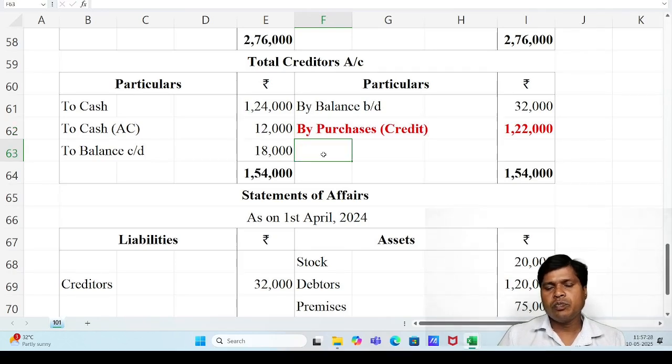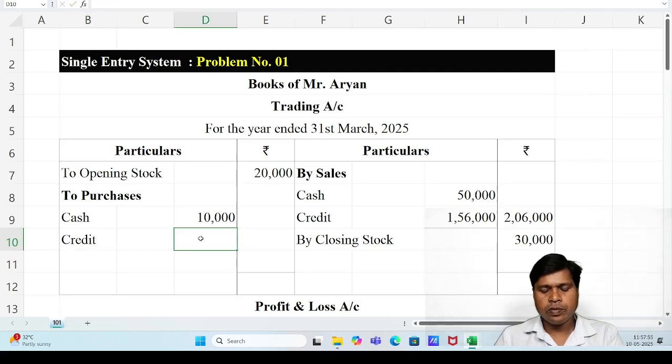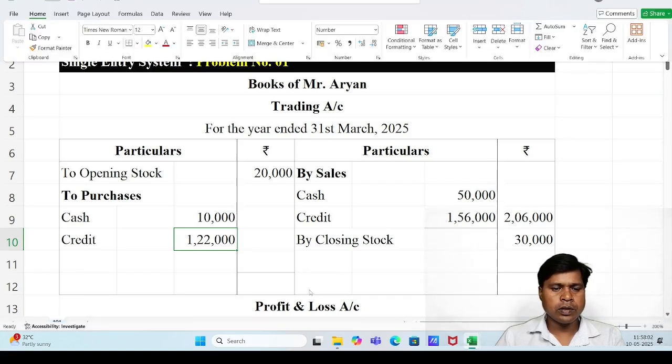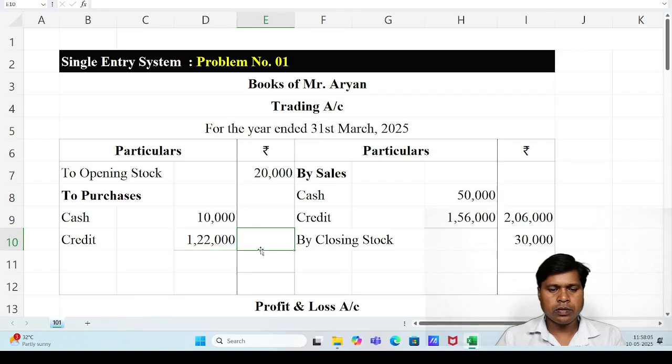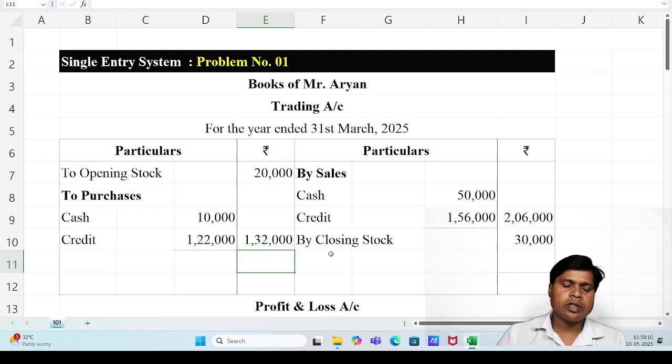Again we have to assume the purchase ledger account is not available. Suppose we have opened it, then record the second effect, then close the purchase ledger account, then the final effect goes to trading account debit side, same as per final accounts format. Right here, credit for credit purchase 1,22,000, and write in outer column 1,32,000.